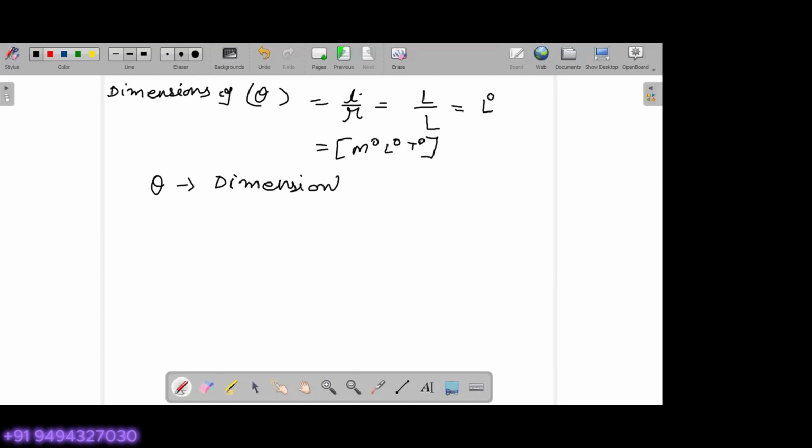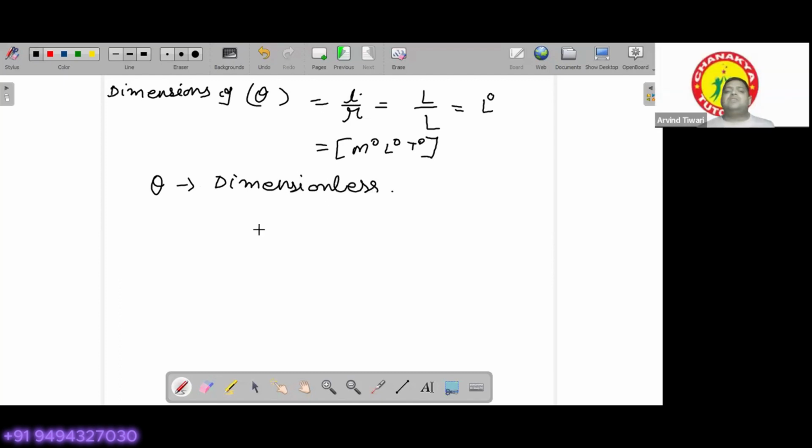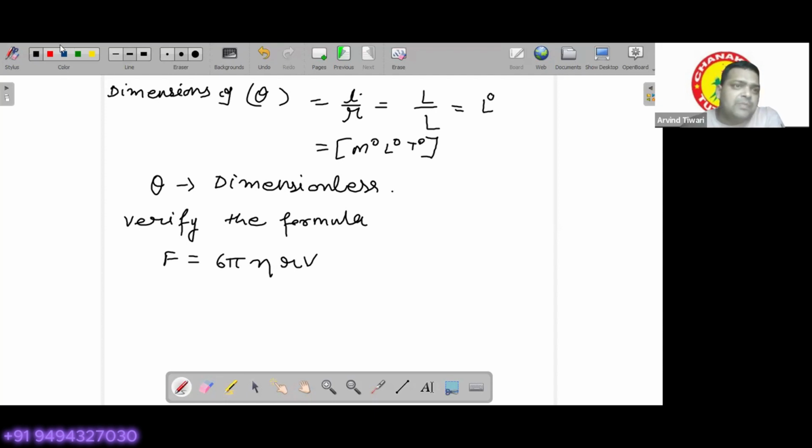Now verify this formula: F equals 6 pi eta R V. What are the different terms? I will explain all of them to you.